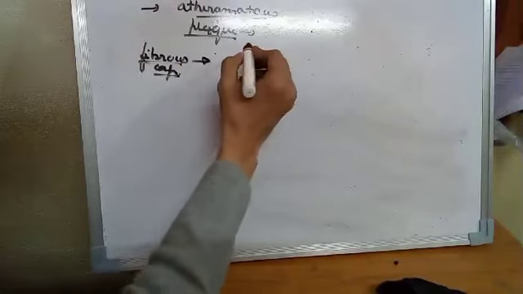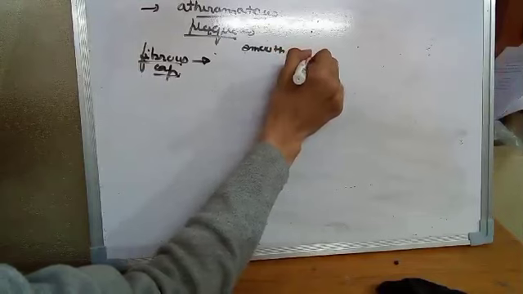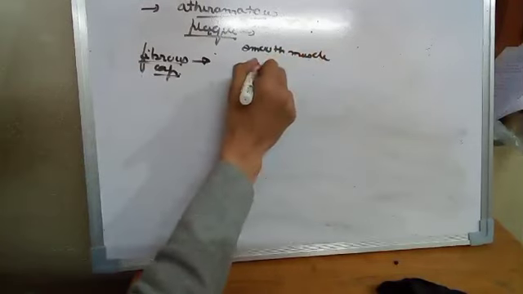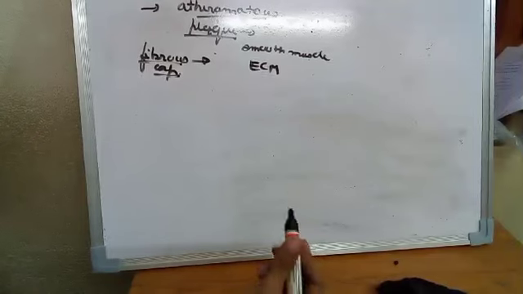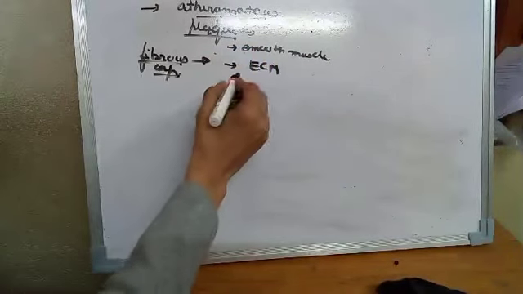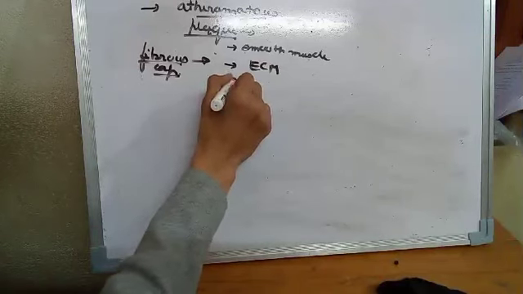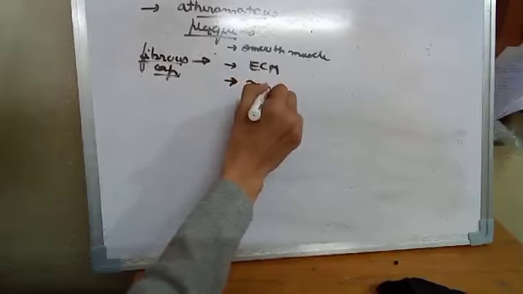The fibrous cap is composed of smooth muscle, extracellular matrix, which means glycoproteins, proteoglycans, and nectins, and it is also composed of muscle fibers.